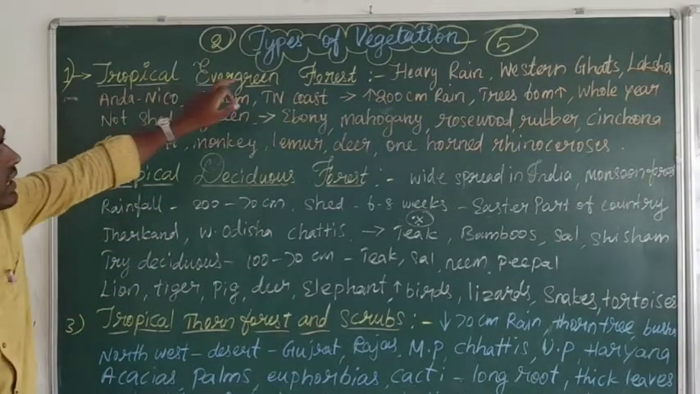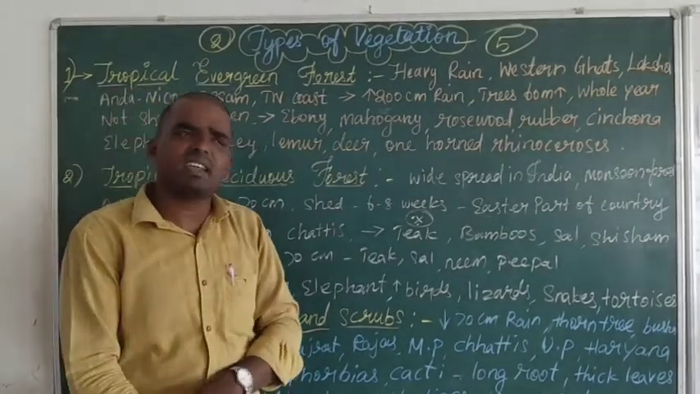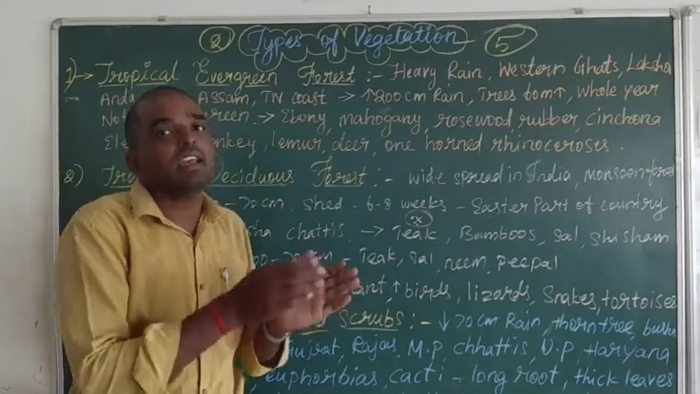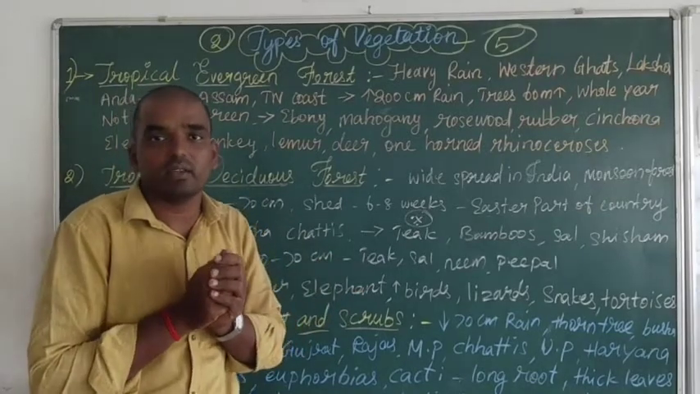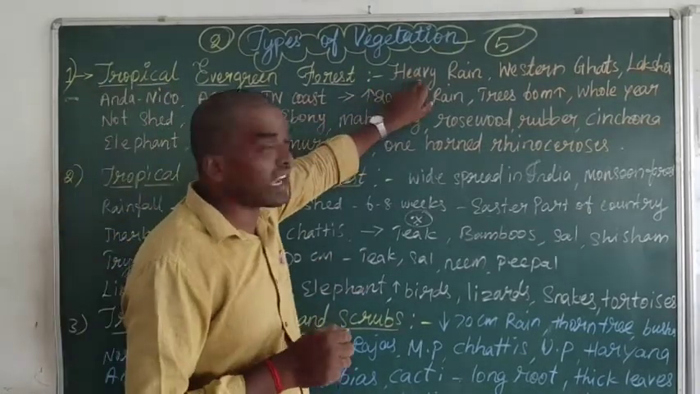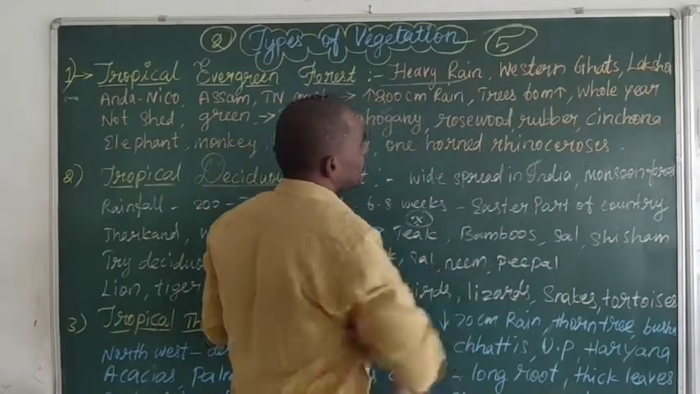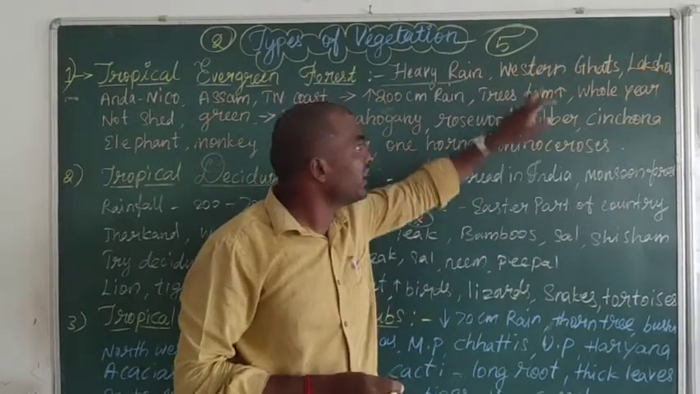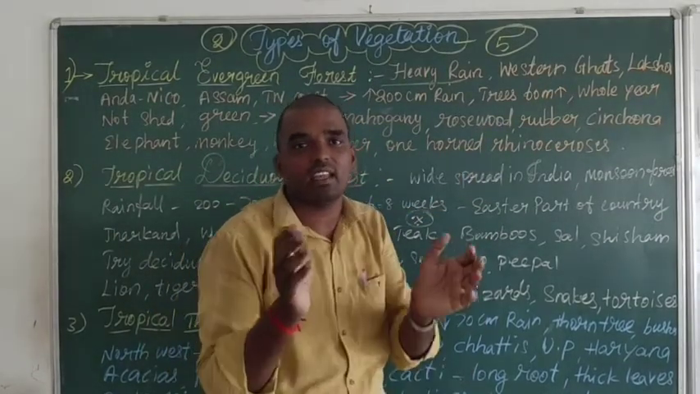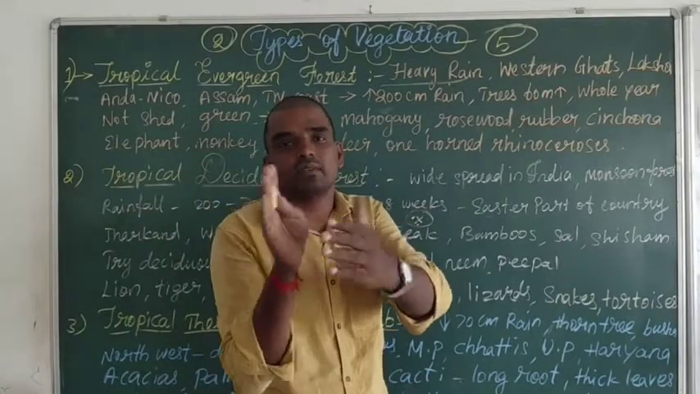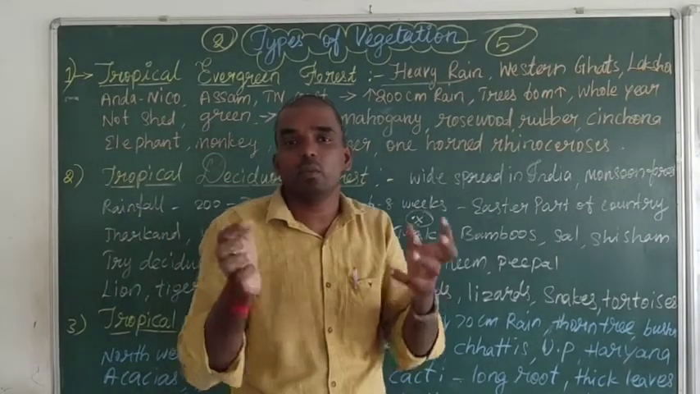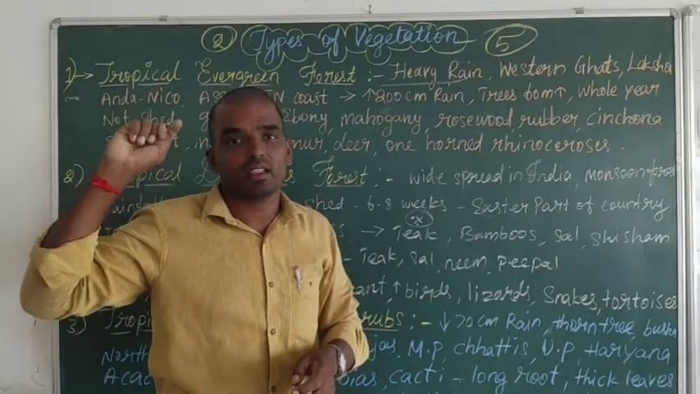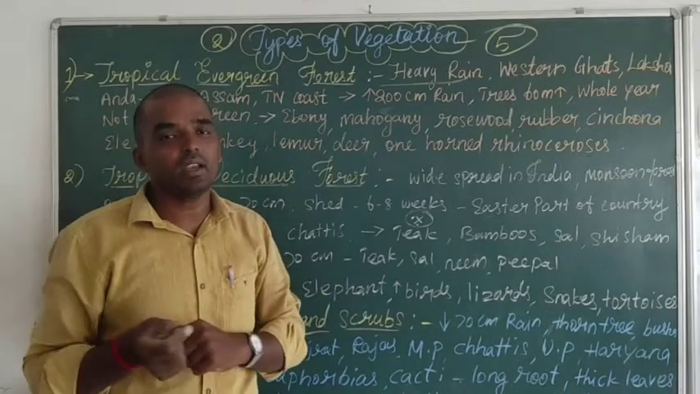First one, tropical evergreen forest. These forests receive rainfall the whole year, heavy rain. For example, Kerala, on the west side of the Western Ghats, receives more rainfall. Himalayan places in North India also have more evergreen forests.